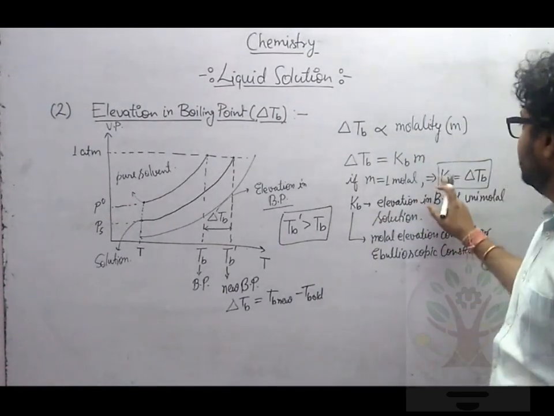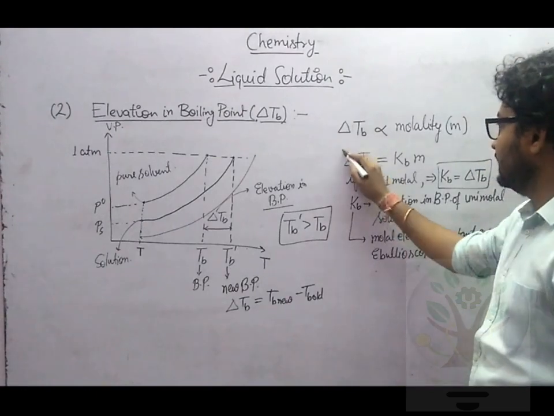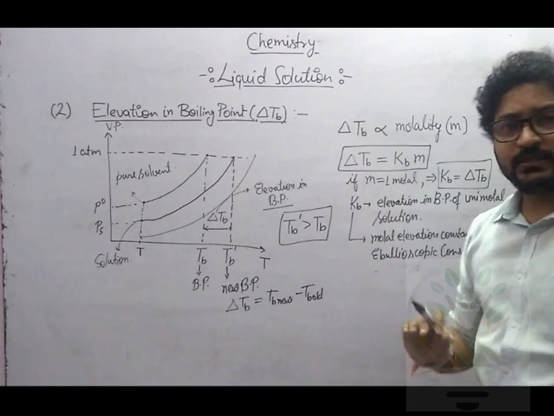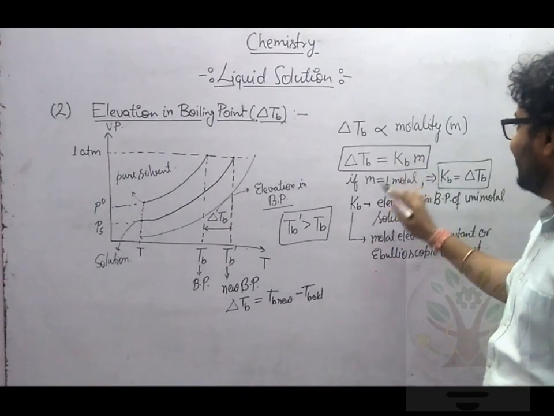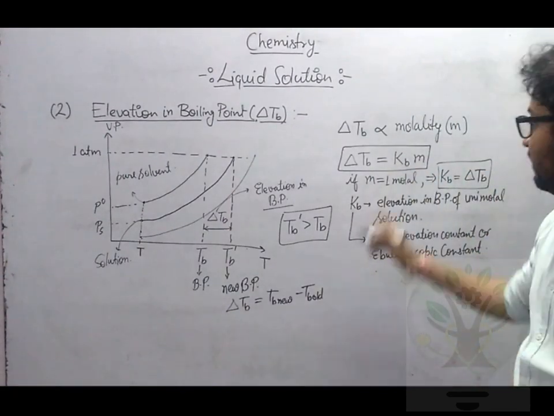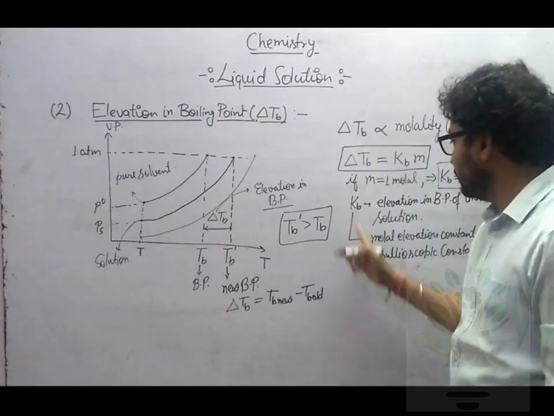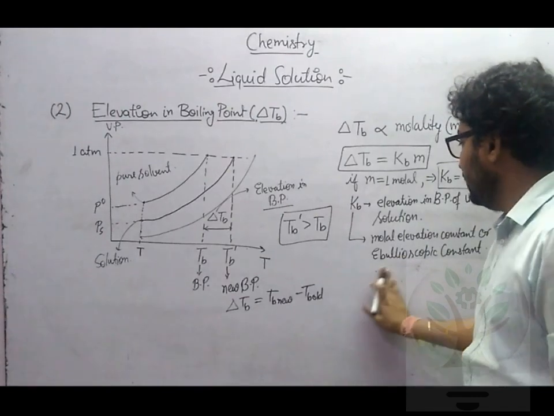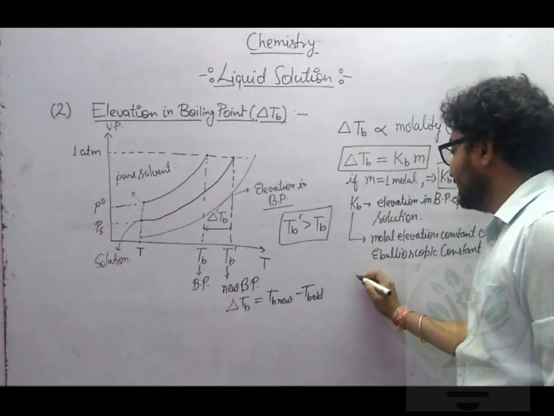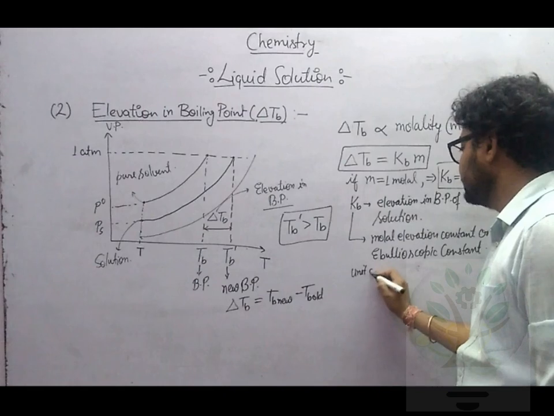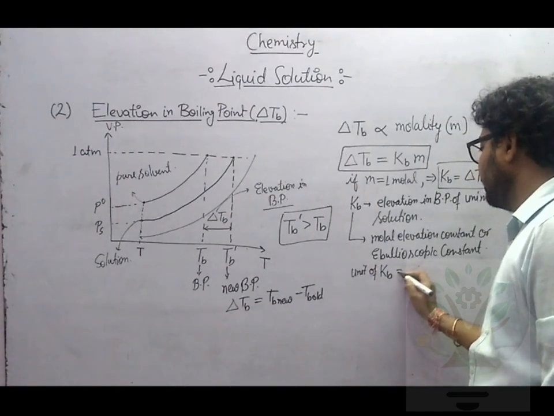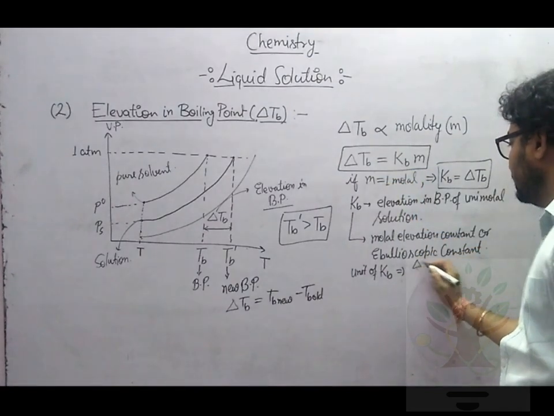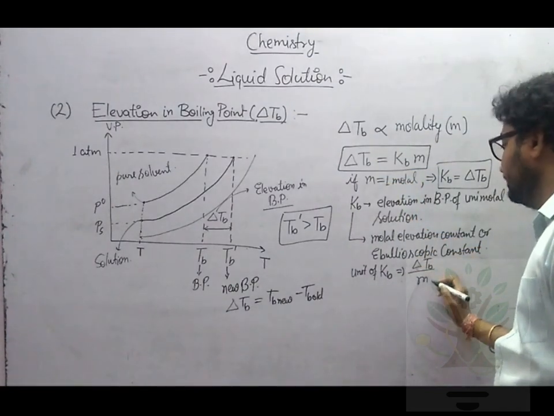Okay. Now this is the formula coming for us: delta TB equals Kb into m. I hope this formula is clear to you, where m is molality, and Kb is delta TB when m equals 1. Kb is also called the molar elevation constant or ebullioscopic constant. Now tell me one more thing. Can you tell me the unit of Kb? So the unit of Kb will be what? How will I write Kb? Kb will be equal to delta TB upon m.